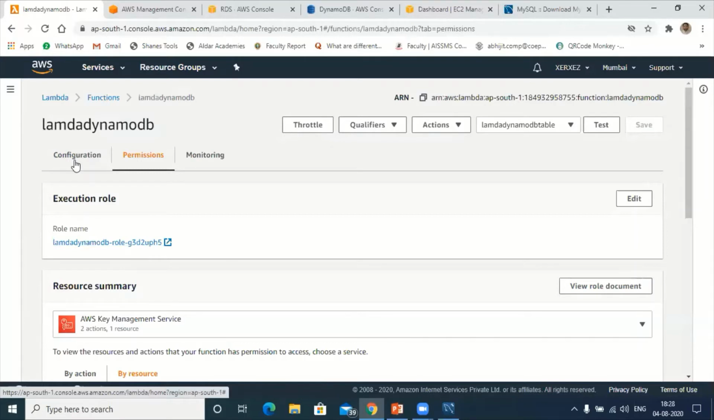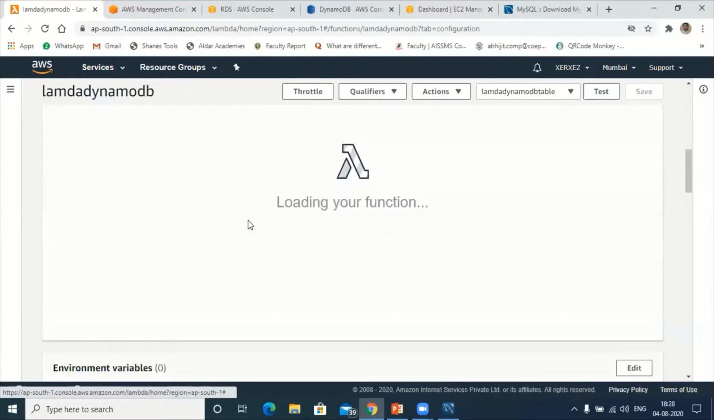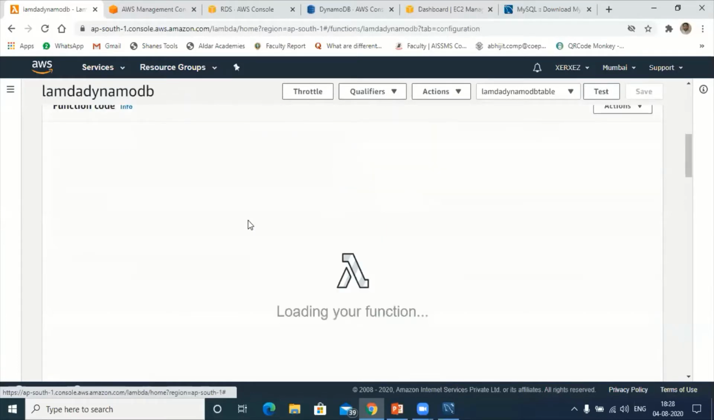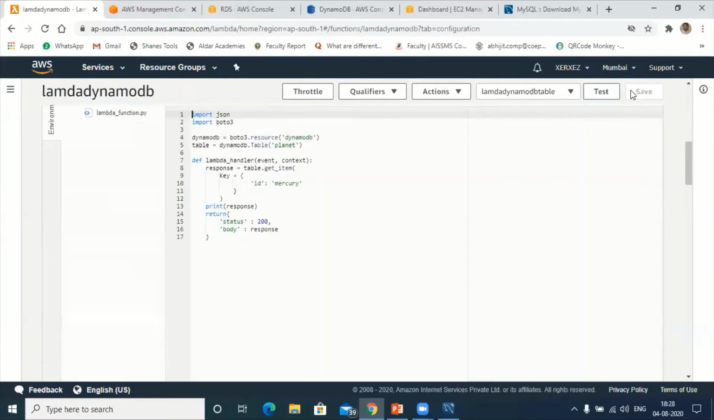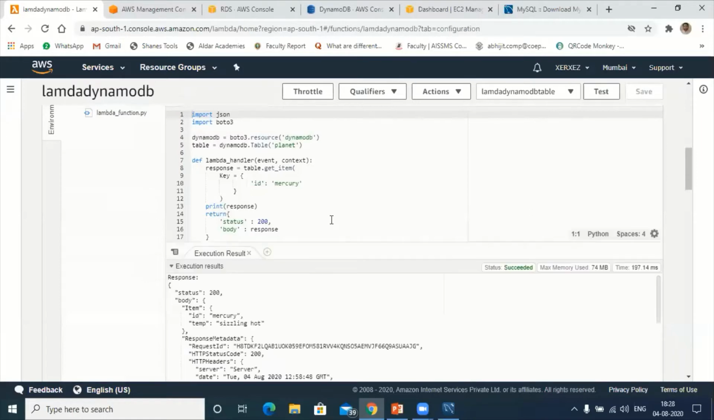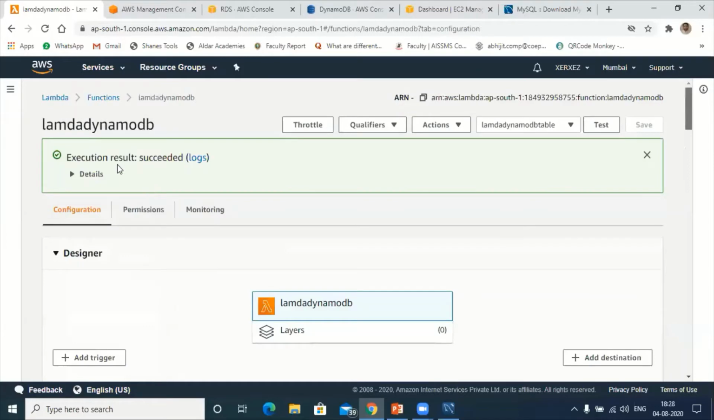So next, go to configuration again. Again, it's loading the function. One second. Let me test this. Obviously, if you are doing some modification, you have to save it. So next, run the test. Let me see whether I'm getting the value here, sizzling hot. Can you see that? Let's go to execution results, succeeded.